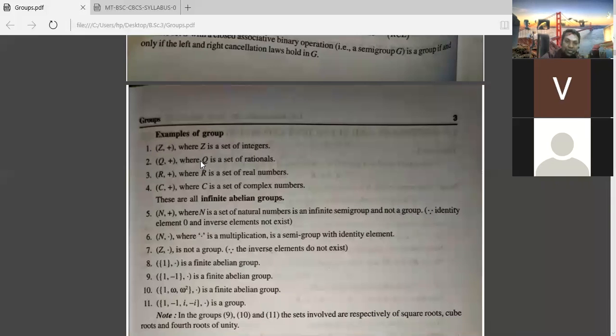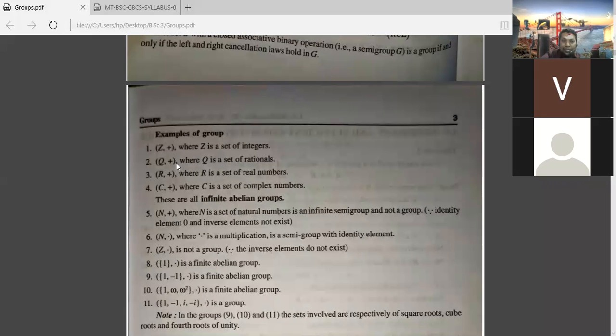Here the next one, example. We will see the examples of the group. Already you know what is a set. Z means set of integers. Here Z plus is a group because, already we have taken, a group has to satisfy four properties: closure, associative, existence of identity, existence of inverse. Then that will be called a group. Here Z plus satisfies all those four properties. That's why this is called a group.